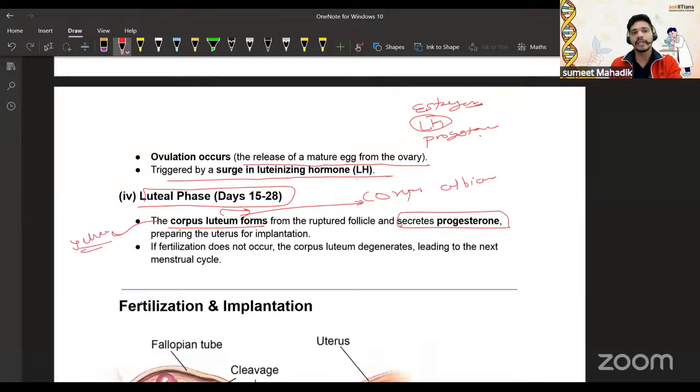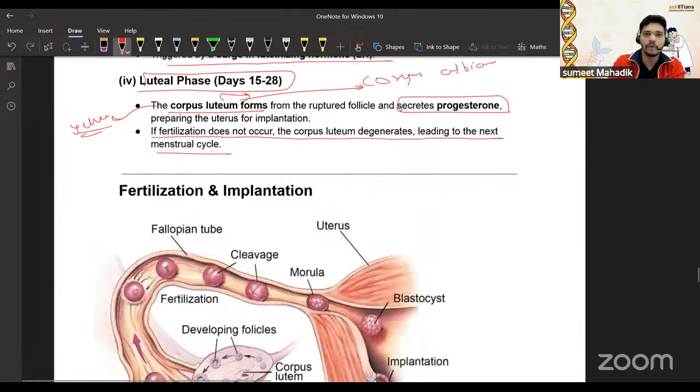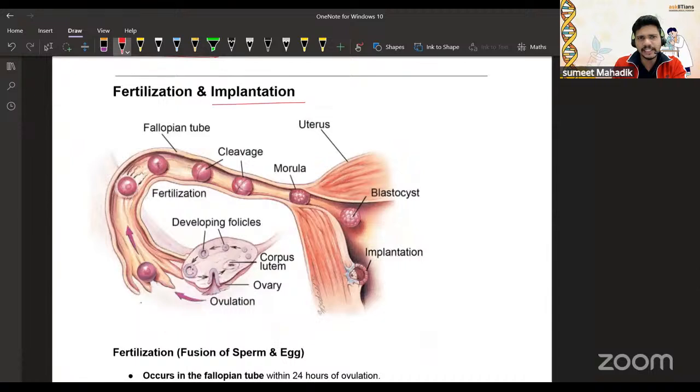Okay. So if fertilization does not occur, the corpus luteum degenerates, leading to the next menstrual cycle. Now, see, implantation. If fertilization occurs, then where is the implantation? After the ovulation, the ova will be transferred with the help of fimbriae towards the fallopian tube or oviduct.